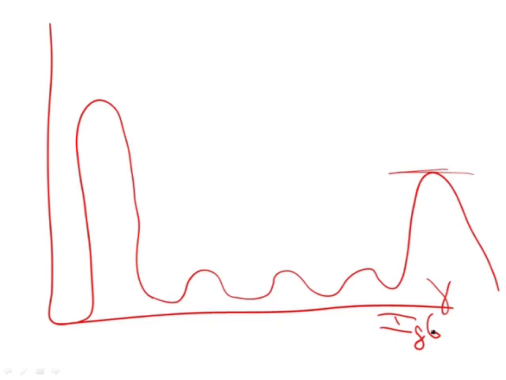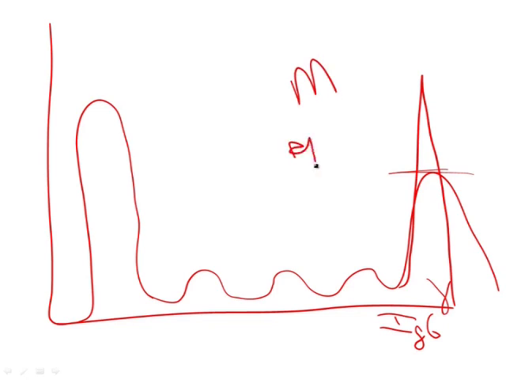Now, in a patient who has multiple myeloma, they have a tumor of plasma cells, and the plasma cells are going to overproduce immunoglobulin, so that when you run this serum protein electrophoresis, you're going to see a very sharp spike in the gamma region. And this sharp spike is called an M spike.